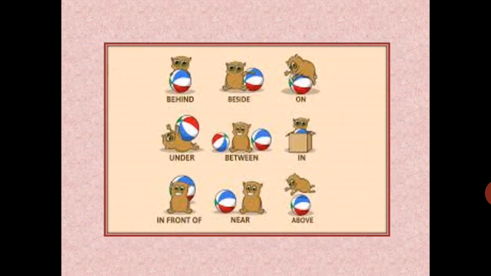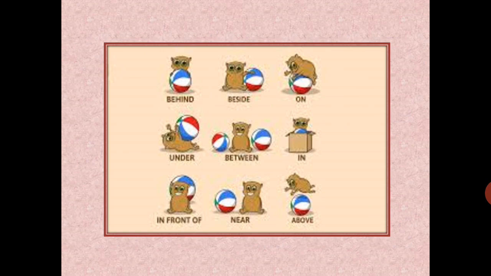Now seeing some more pictures that will make you more clear about the preposition of place. See, behind the cat, or the owl, I should say. It's so funny. The owl is sitting behind the ball. पीछे. Beside means the owl is sitting at the side. उसके साइड में बैठा हुआ है.